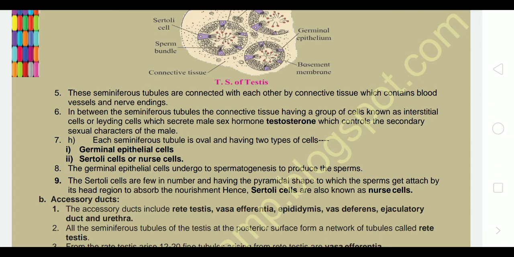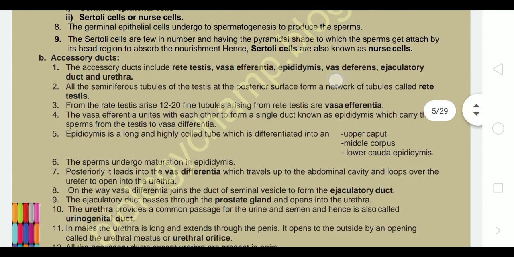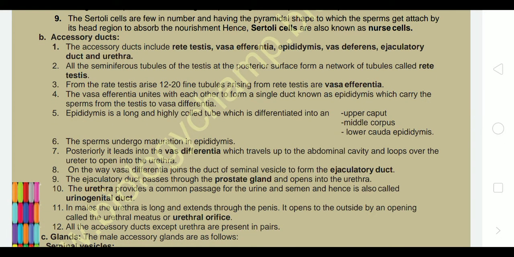The Sertoli cells are few in number and have a pyramidal shape, a kind of triangular or cone shape, to which sperms get attached by their head region and absorb nourishment. That's why Sertoli cells are also known as nurse cells. Now the accessory ducts. The accessory ducts include rete testis, vasa efferentia, epididymis, vas deferens, ejaculatory duct, and urethra.